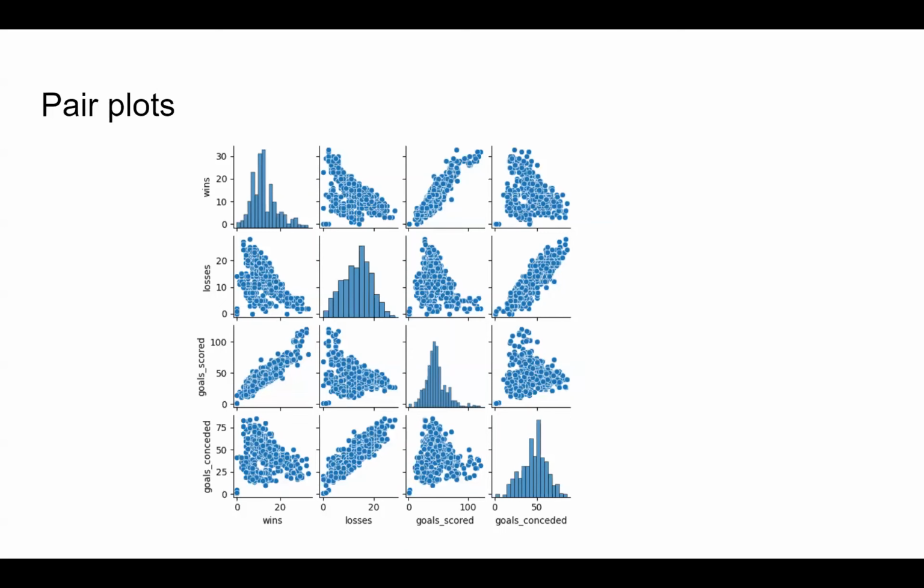The next plot was a pair plot on the data frame that we saw before. And as we were able to see, there is a strong correlation between goals scored and wins, whereas goals conceded and losses also have a very strong correlation. A surprising fact was goals conceded and goals scored do not have an extremely strong correlation, because naturally you would feel that a team which scores more would be conceding less, but that is not the case.